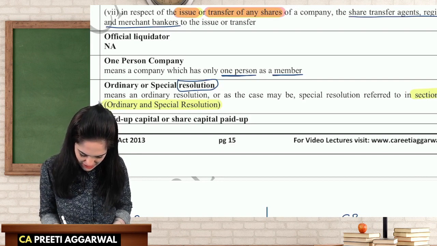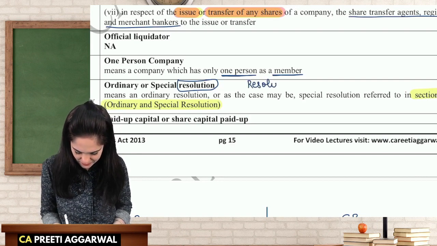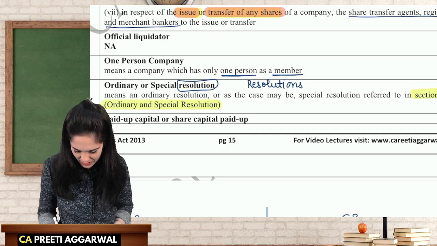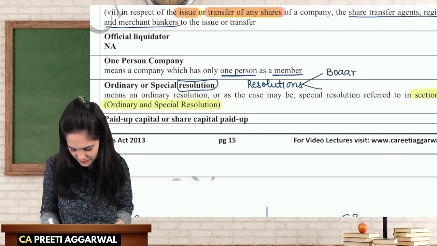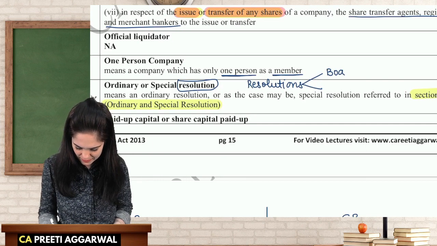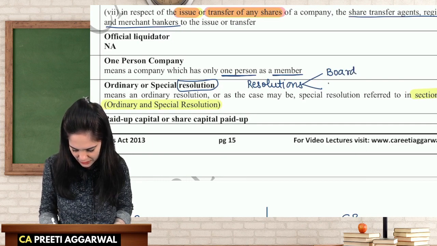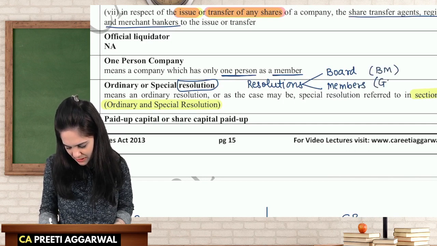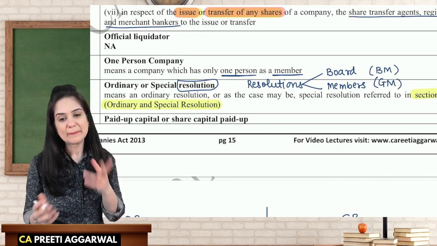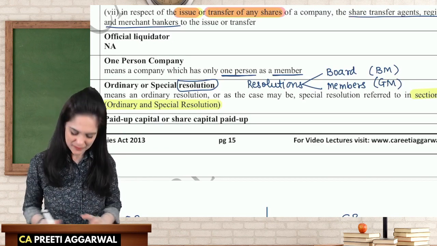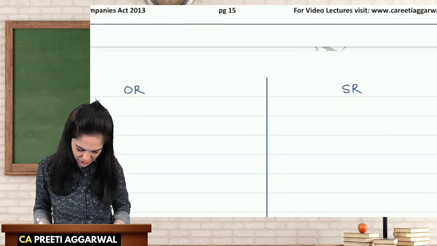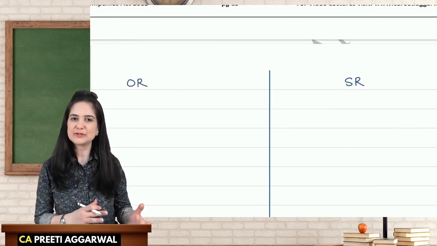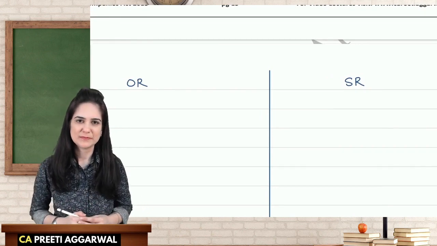The resolutions, the decisions are taken by the board of directors, or they may be taken by the members. Board of directors in the board meeting, members in the general meeting. They pass resolutions.